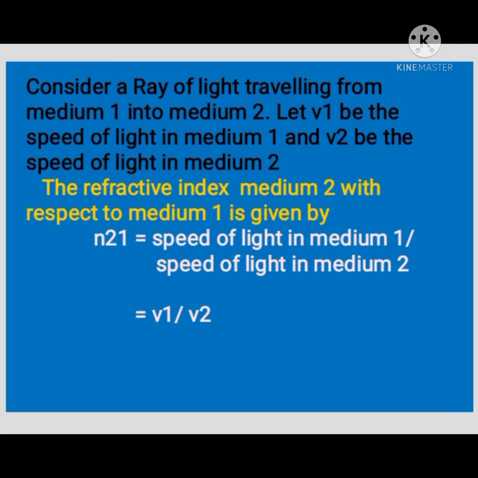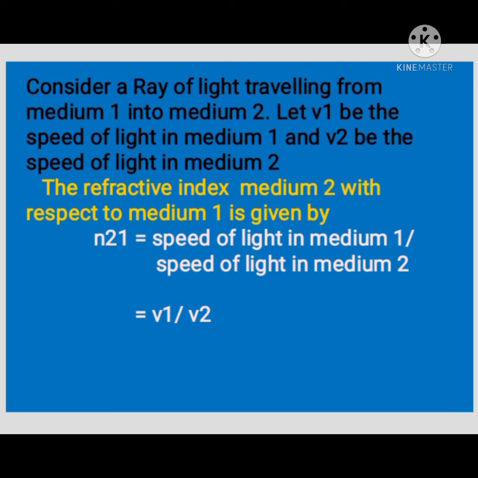The refractive index can be linked to an important physical quantity, the relative speed of propagation of light in different media. It turns out that light propagates with different speeds in different media. Light travels fastest in vacuum with a speed of 3 into 10 raised to 8 meter per second. In air, the speed of light is only marginally less compared to that in vacuum. It reduces considerably in glass or water. The value of refractive index for a given pair of media depends upon the speed of light in the two media.